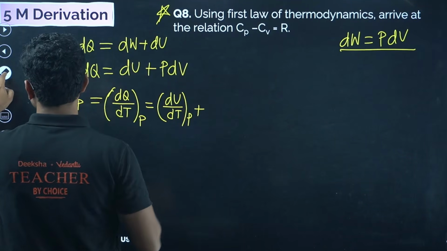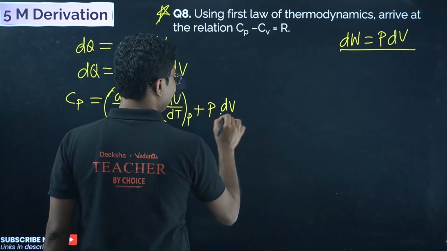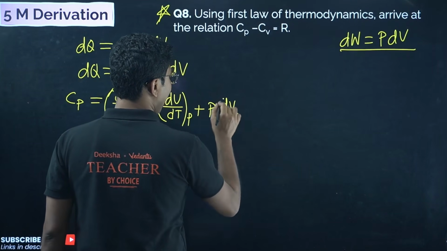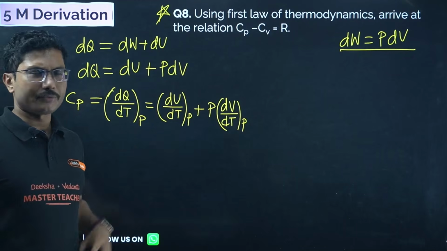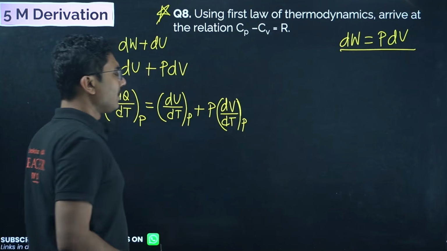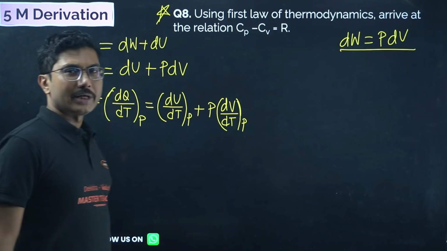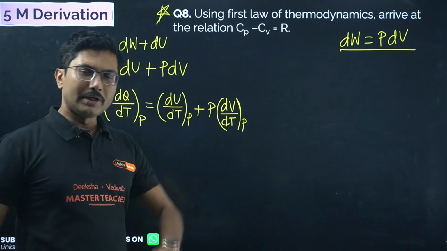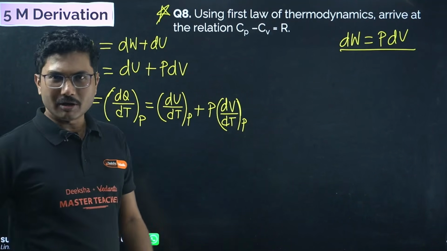P is constant, so P will come out of the differentiation, and you will get dV/dt at constant pressure. Now, dU does not depend on pressure. dU depends only on temperature. So dU/dT at constant P does not make any sense.